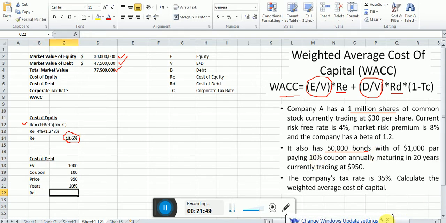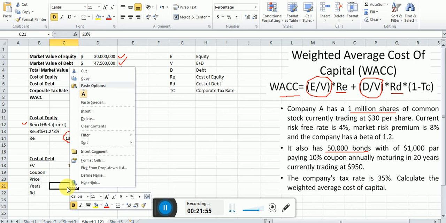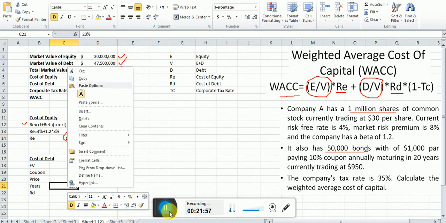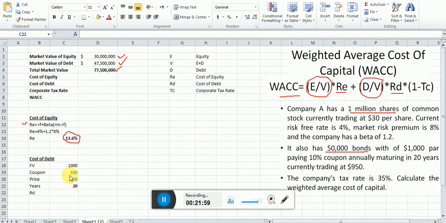What is the cost of debt? It means if you purchase a bond for $950, and you keep it for 20 years, and each year you're receiving $100, and at the end of the 20th year you are getting 1000, what is the YTM?